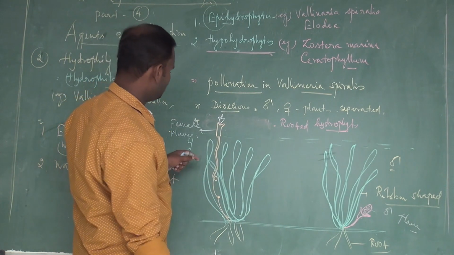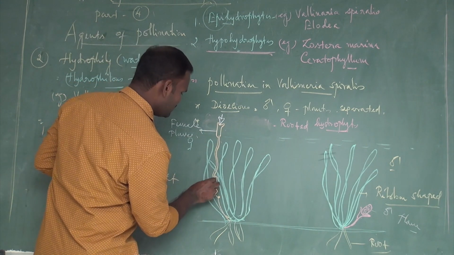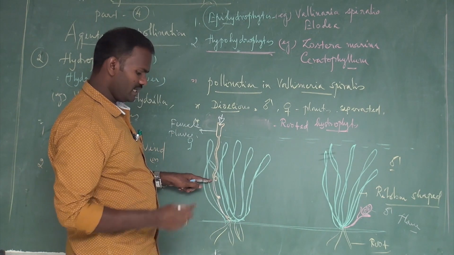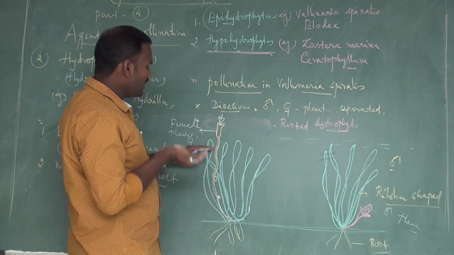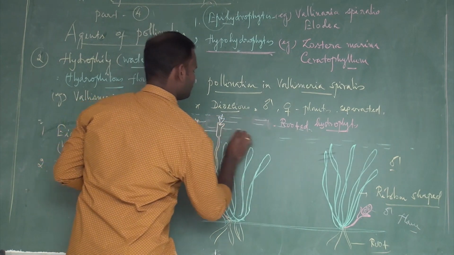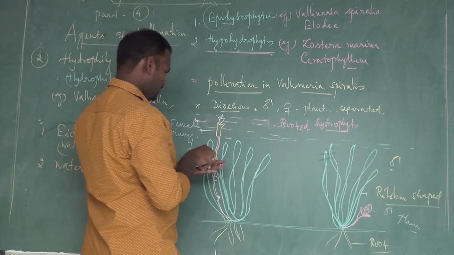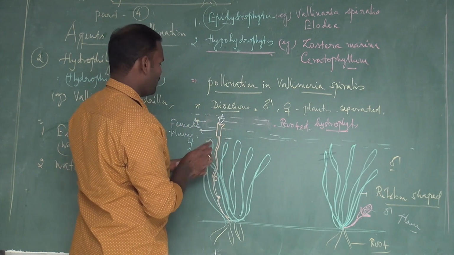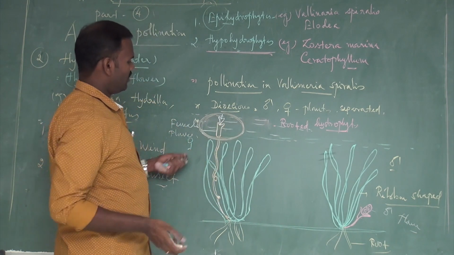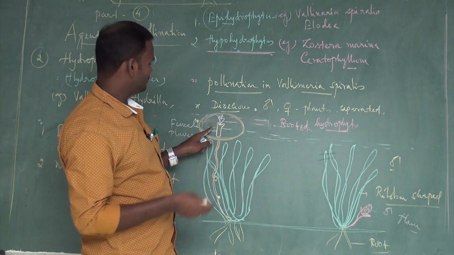At the time of pollination, the coiled stalk of the female flower's inflorescence, called the pedicel, becomes uncoiled. It brings the female flowers to the surface of the water. Then a small cup-shaped depression is formed around the female flowers on the surface of the waters.